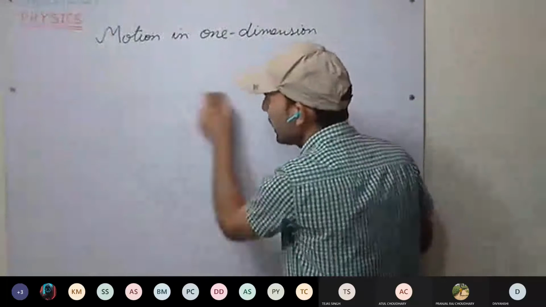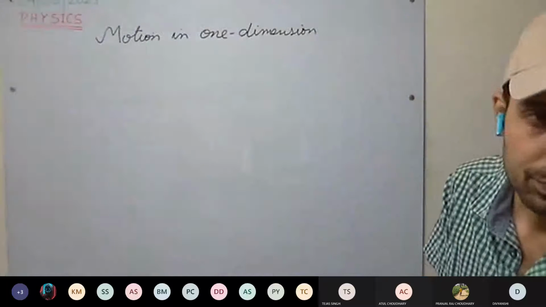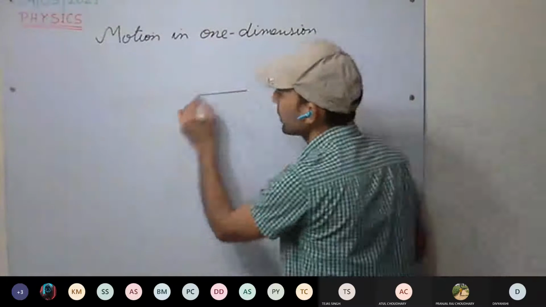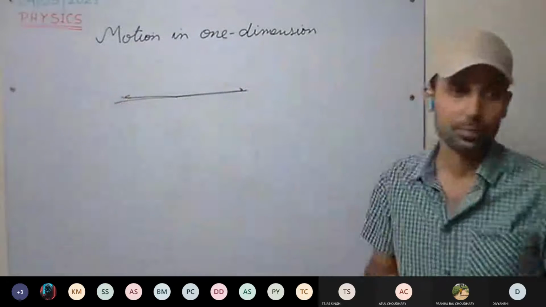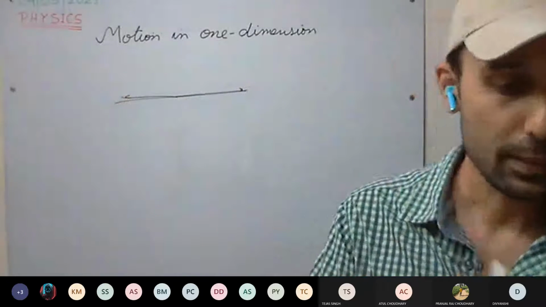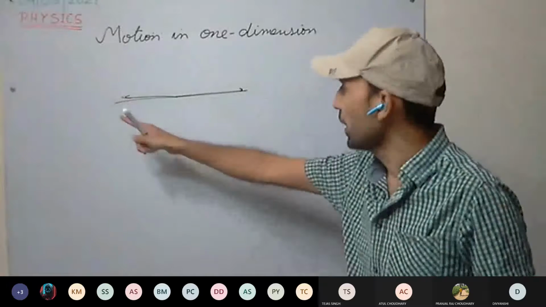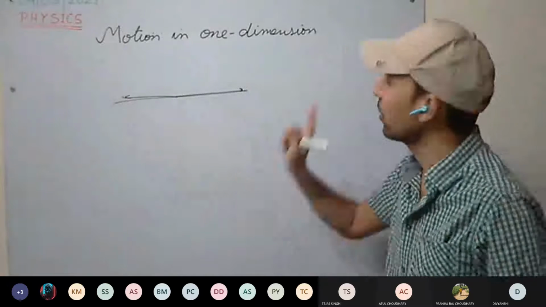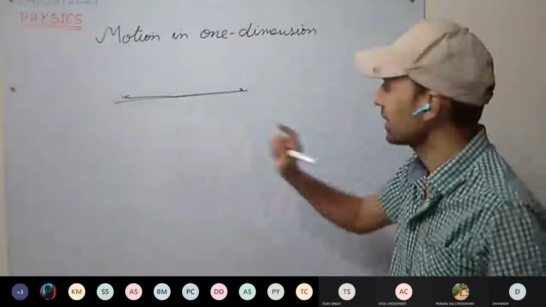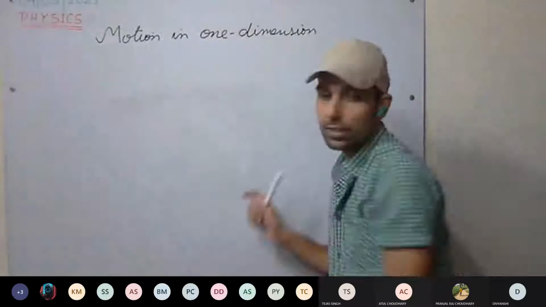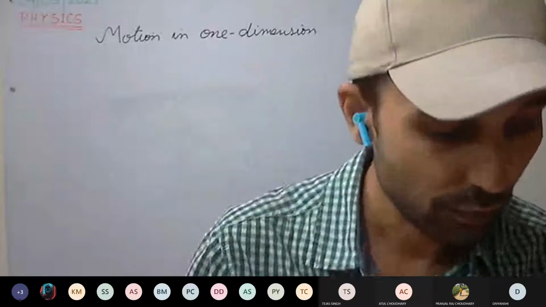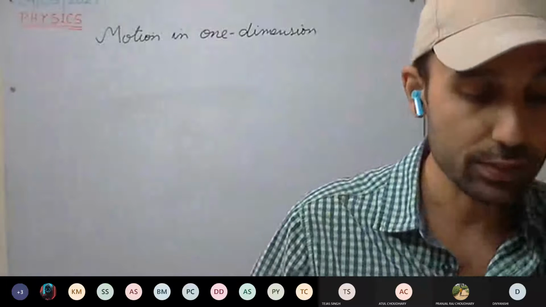That is motion in a straight line. One dimension only. That is, we can move this side or this side. That's it. It is related to one dimension only. That is the movement of a body in one direction, on a straight line. It can be this direction or this direction. Okay, this is one dimension motion. So some basics we'll be discussing first.